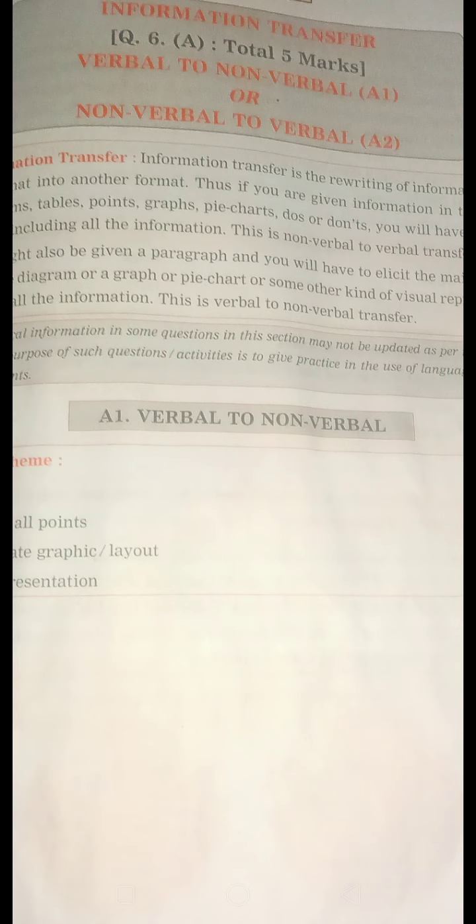And if you are given a choice between verbal to non-verbal or non-verbal to verbal, you should give preference and preparation to verbal to non-verbal. If you are given these two questions, A1 or A2, you should write the question verbal to